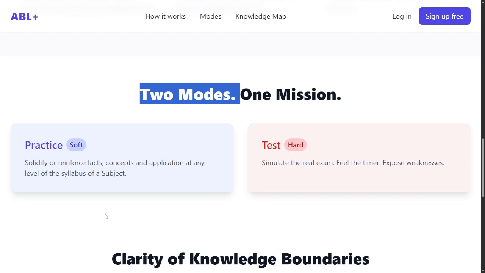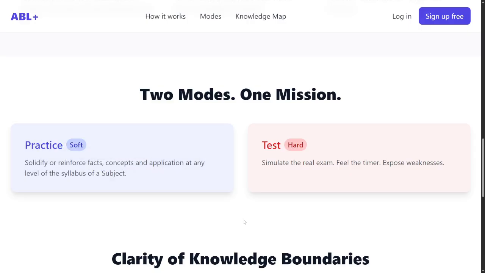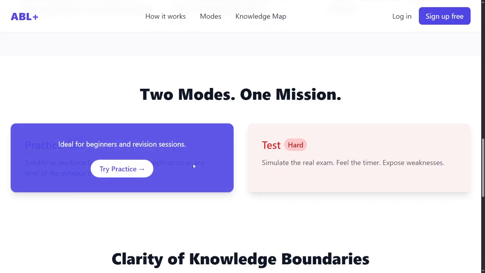For example, you study from a book or source, or maybe you attended lectures, and now you want to reinforce those and solidify more. So you practice. It is ideal for beginners and for revision sessions. If you are starting out your preparation, you start with practice, and if you want to revise, you also start with practice. So it's recommended you start with the practice.